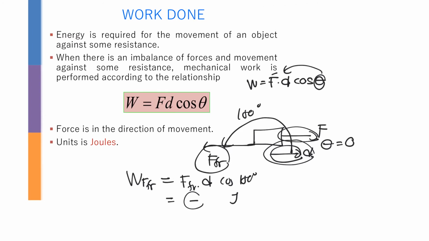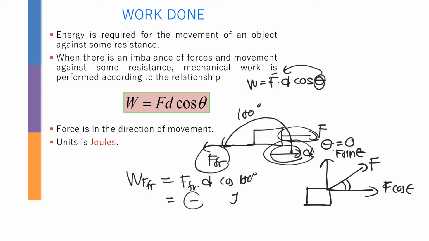Example, if you have one object and you have a force like this, when you have this kind of force, it is definitely going to be a vector that you need to resolve. So here you have F cos theta, and here you have F sine theta. Which one is going to do work, F cos theta or F sine theta? Example, if it is moving in this direction, the only thing that is going to do work is F cos theta, because of cos 0 degrees, since it is moving in the same direction.